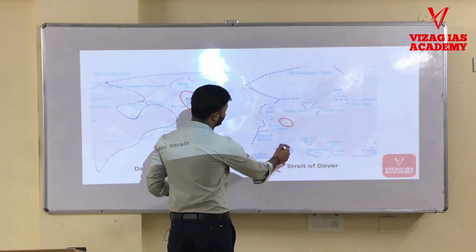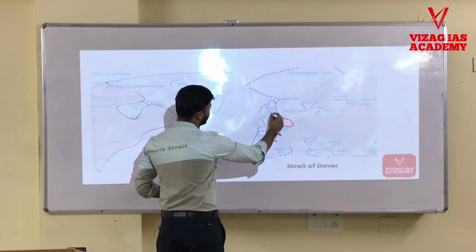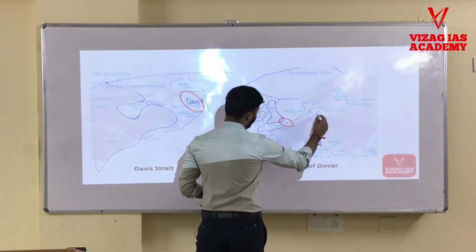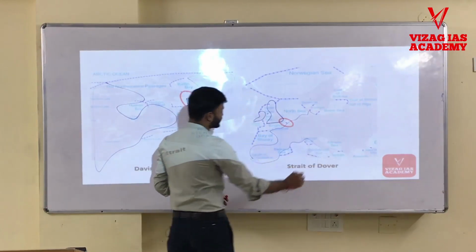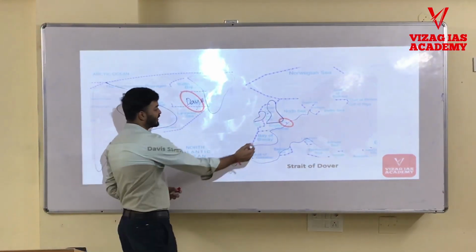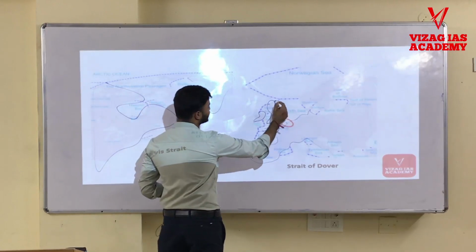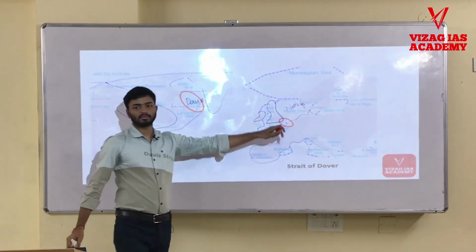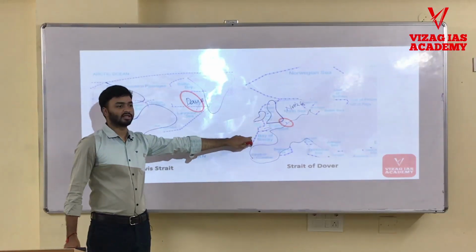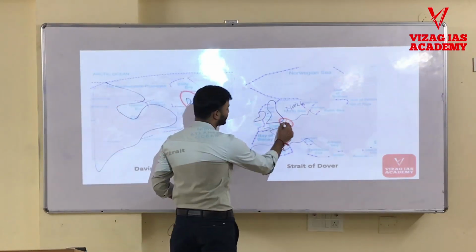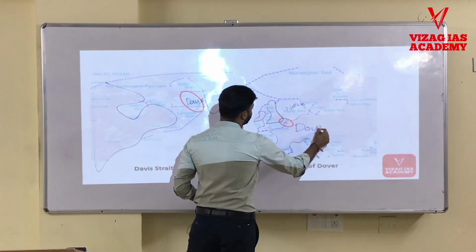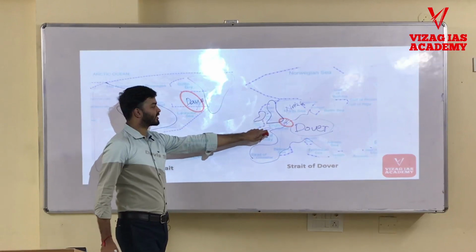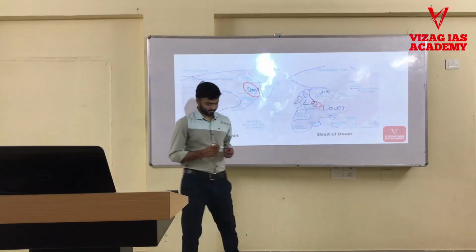Okay, now this is Strait of Dover. So this is the map of England, and this is Europe. Okay, so here we have English Channel, and this is North Sea. So here we have Strait of Dover, D-O-V-E-R. Okay, so this Dover Strait is connecting English Channel towards the North Sea.